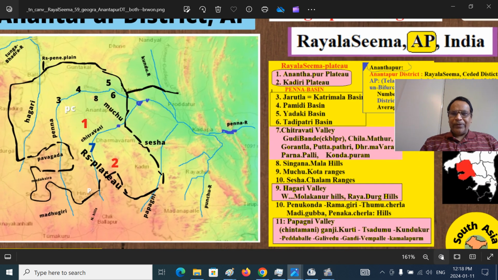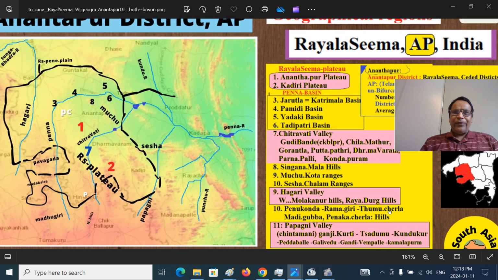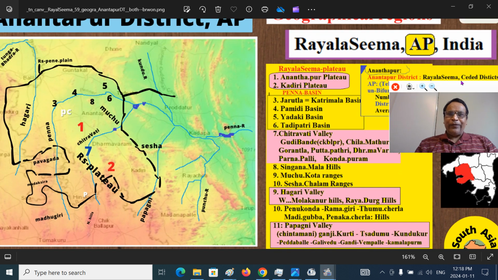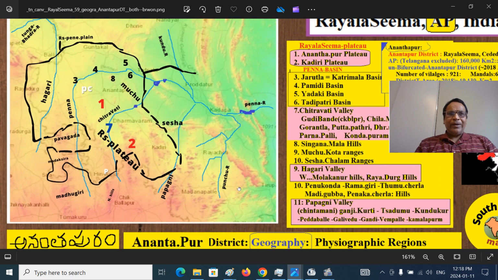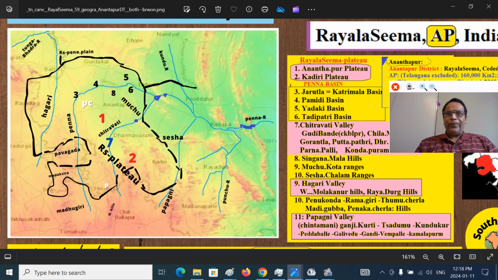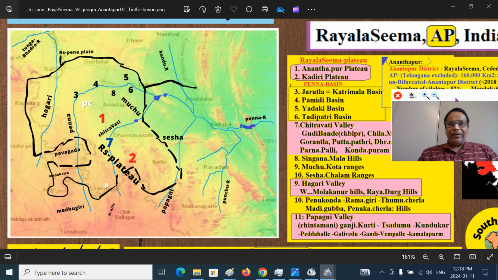So these are the geographic regions. We'll be talking about the physiographic regions, 11 or so broadly, and this is the map we will be looking at. I will navigate you through the actual regions from different perspectives. After this presentation, you will get a deeper understanding of the land. If you reside in the Ceded districts, you will really like it.